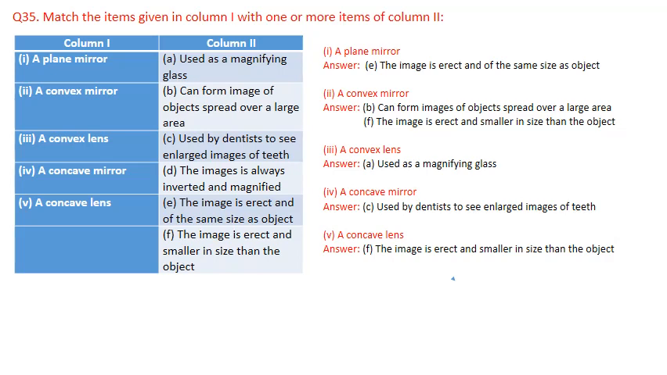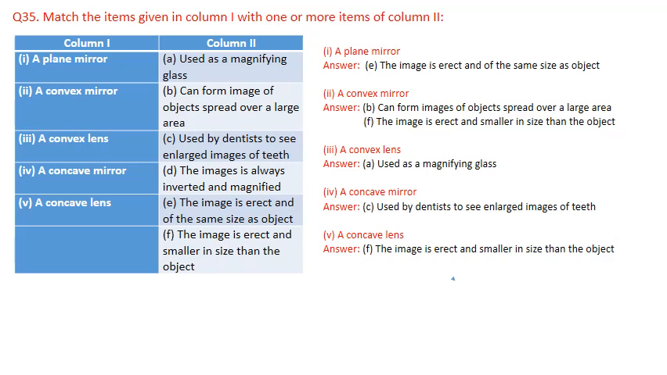Next is a convex mirror. A convex mirror can form images of objects spread over a large area, and it also forms an image which is erect and smaller in size than the object. So these two characteristics are there for a convex mirror. So for a convex mirror, you will mark option B and option F.